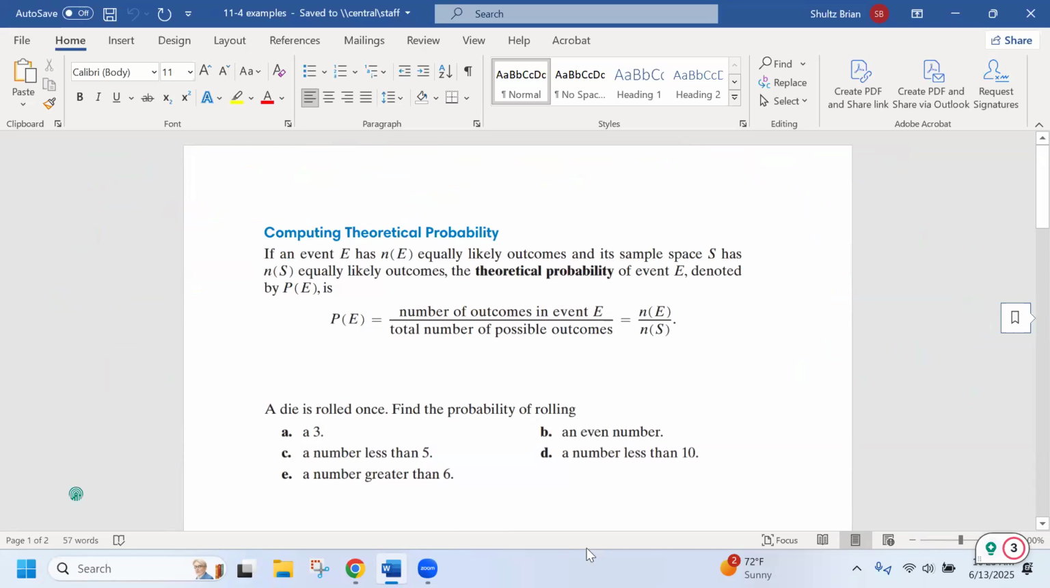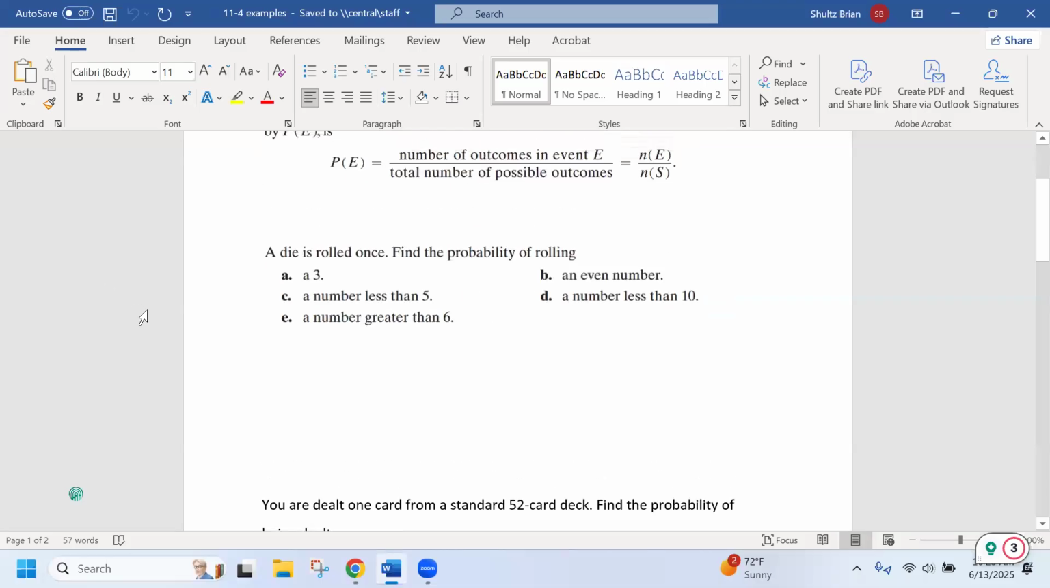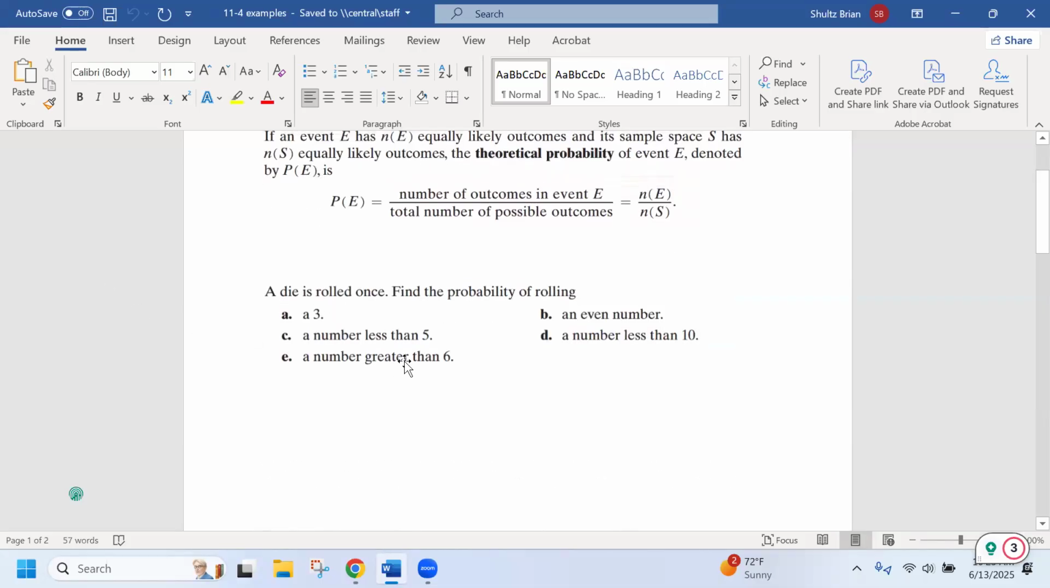So let's go down to our first example. A die is rolled once. A die is a six-sided cube. Find the probability of rolling a 3. Well, how many different things can happen? That is the whole. I can either roll a 1, 2, 3, 4, 5, or 6. There are 6 possible things that can happen. There is only one way to roll a 3, so the probability of rolling a 3 is 1 out of 6.